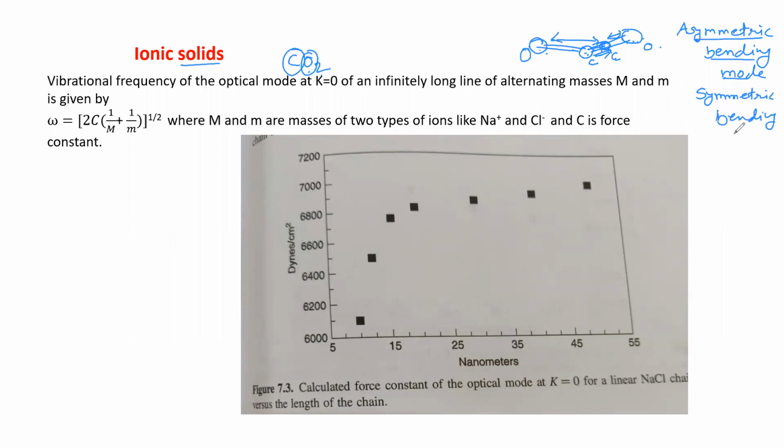Total four types are there. Symmetric bending mode, in which the distance between carbon and oxygen atom is constant. And some linear symmetric mode is there. So this is bending mode. That means you will have some kind of angle here between these two.